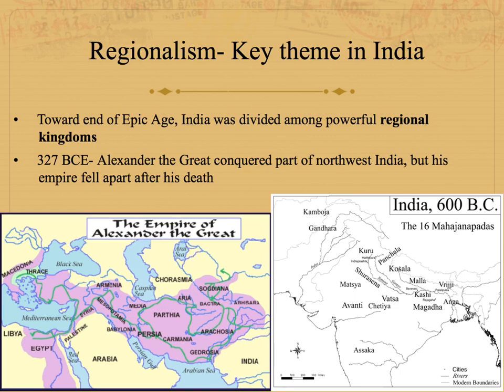We're going to learn about Alexander the Great later this week or next week. But if you look on the picture on the right, you can see the names of all the different kingdoms in India around 600 BCE. So it was all divided up and regional.